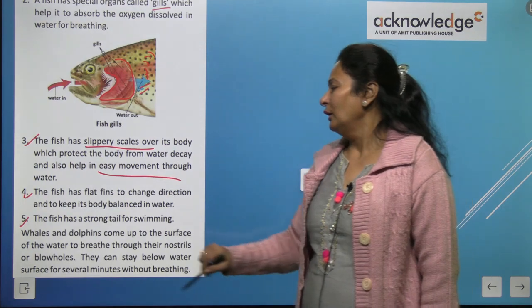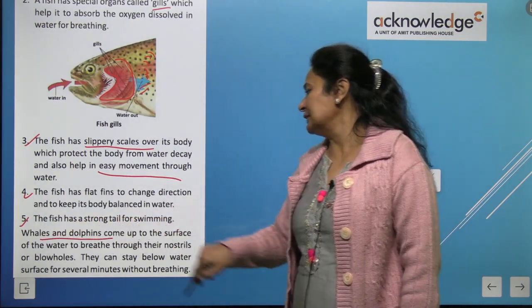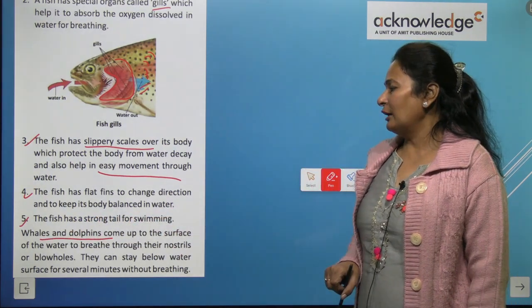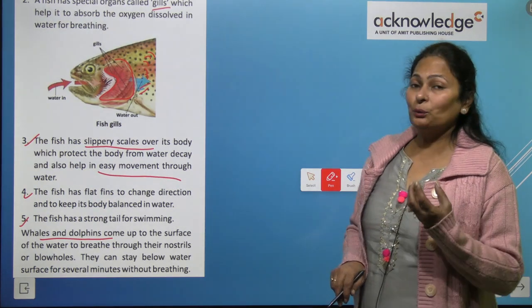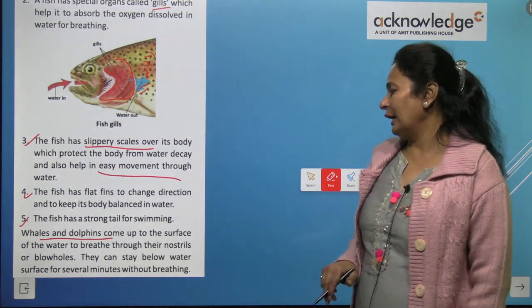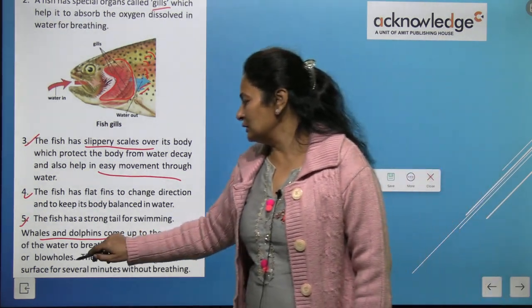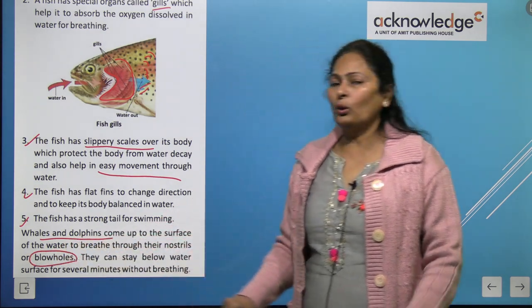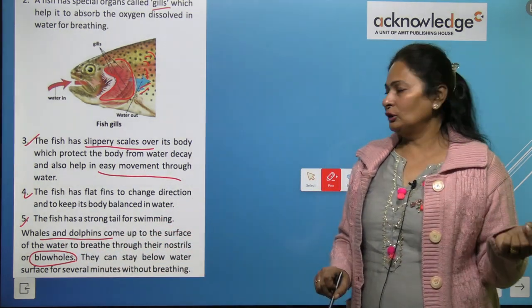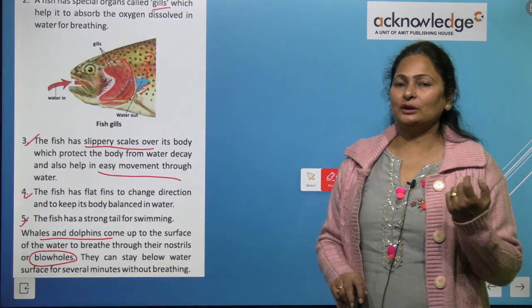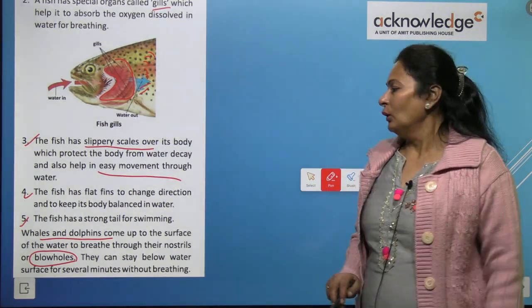As I told you, whales and dolphins come up to the surface of the water to breathe out. They have nostrils, which are called blowholes. Dolphins and whales don't have gills, they have blowholes.